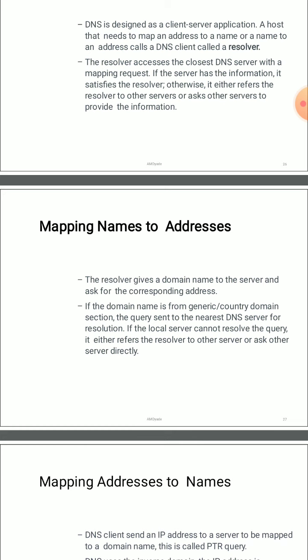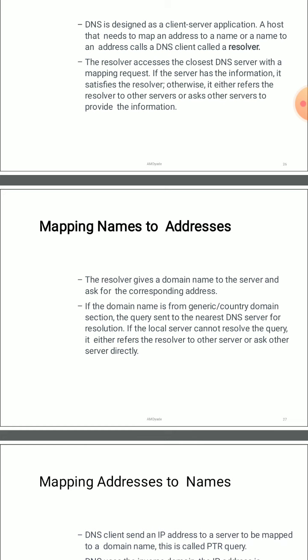The resolver gives a domain name to the server and asks for the corresponding address. We already discussed that you give a www.facebook.com, and for that you require the IP address. So if the domain name is from a generic or country domain, in the last class we saw the three different types of domains: generic domain, country domain, and inverse domain.